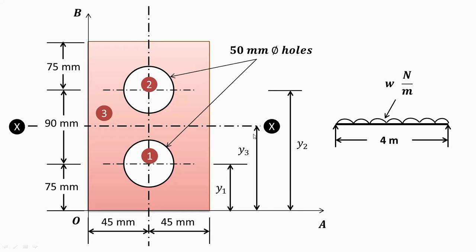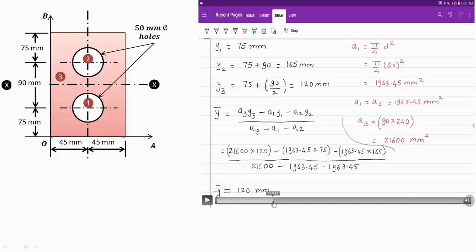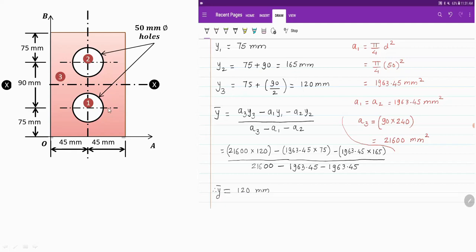And this y3 is nothing but 75 plus half of 90, that is 45. So 75 plus 45, that is nothing but the value of y. Now we have seen the values of y1, y2 and y3. y1 is nothing but 75, y2 is 165 and y3 is 120.